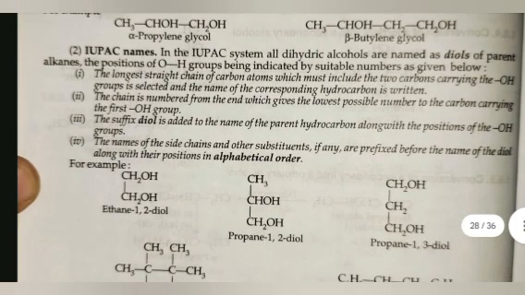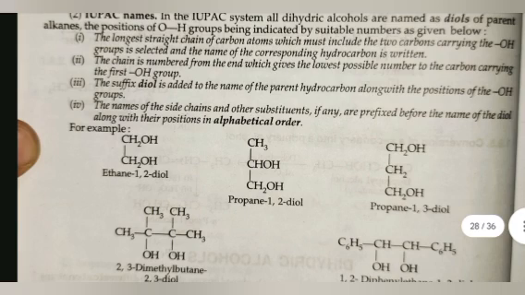Second is IUPAC name. In the IUPAC system, all dihydric alcohols are named as diols of the parent alkane, the position of the OH groups being indicated by suitable numbers as given below. First, the longest straight carbon chain, which must include the two carbons carrying the OH groups, is selected and the name of the corresponding hydrocarbon is written. Second, the chain is numbered from the end which gives the lowest possible number to the carbon carrying the first OH group. Third, the suffix diol is added to the name of the parent hydrocarbon along with the positions of the OH groups.